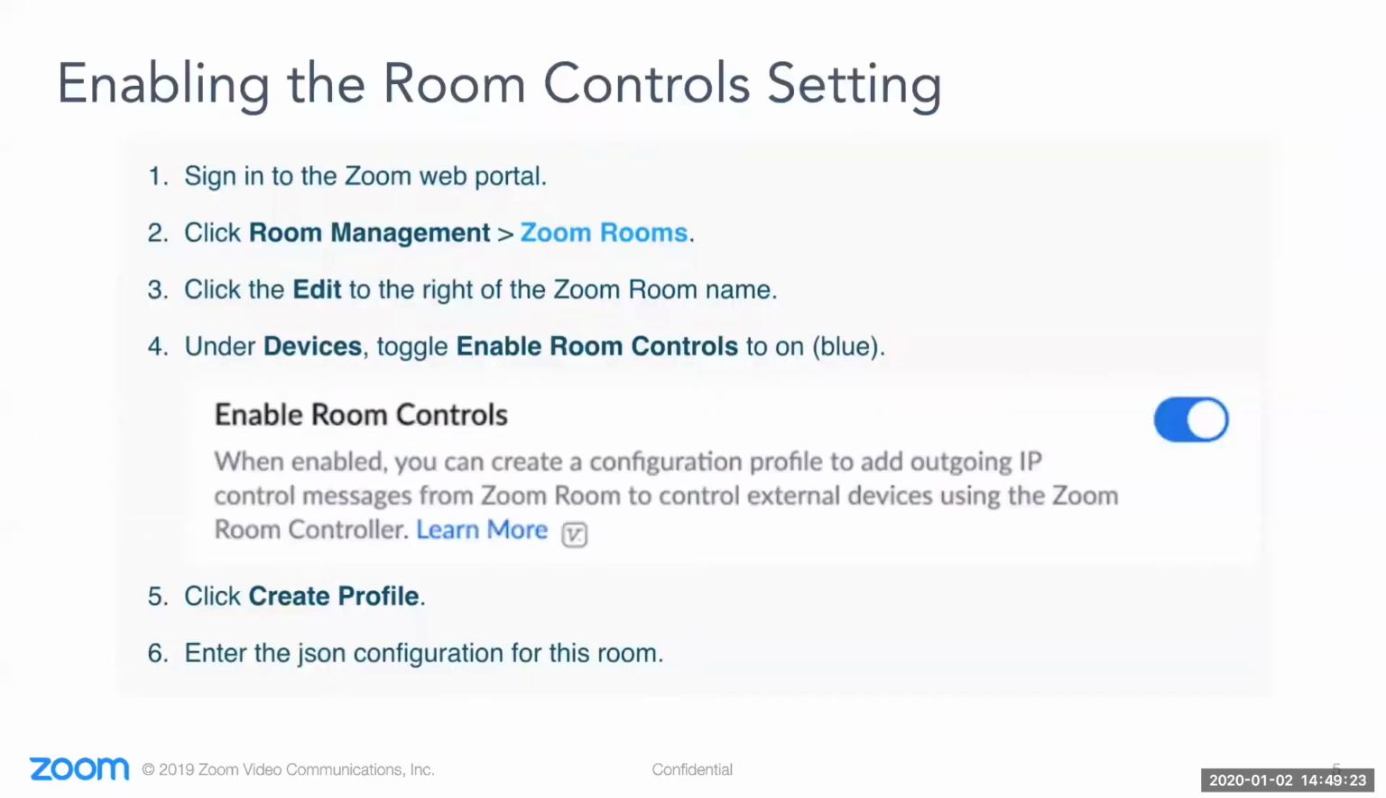We enable the room control setting via the Zoom web portal. Simply navigate to Room Management and Zoom Rooms, and click Edit to the right of the room or group of rooms depending on hierarchy. Navigate to the Devices section and enable room controls. Once this is done, a Create Profile button is generated below, where you can load your JSON configuration. For those needing additional information past what's covered here, the blue Learn More link in this setting will take you to the support page on this subject, containing updated information, additional references, and a sample JSON file to get you started.